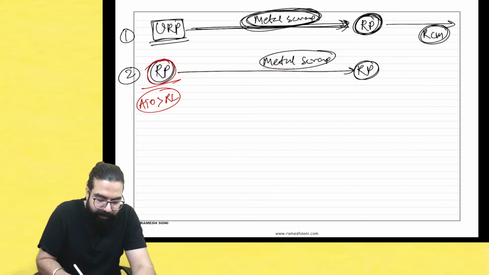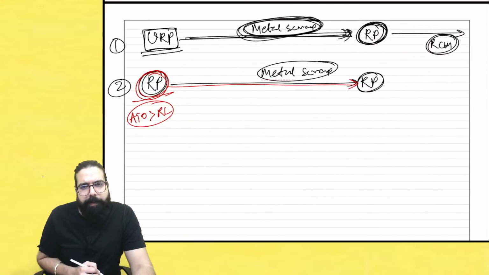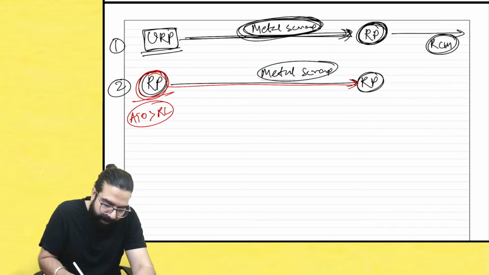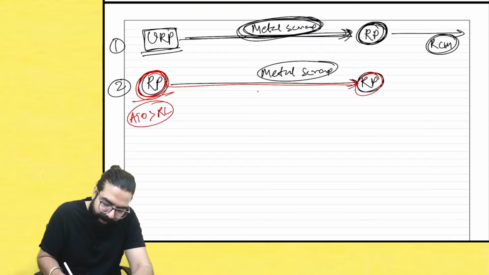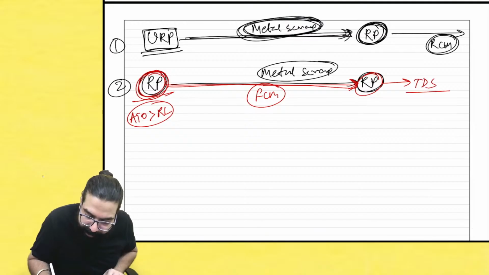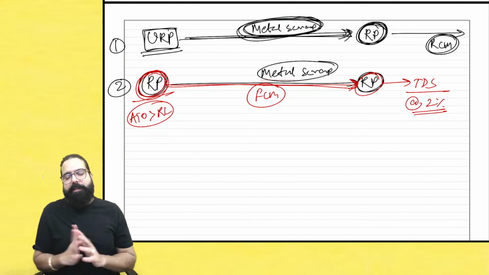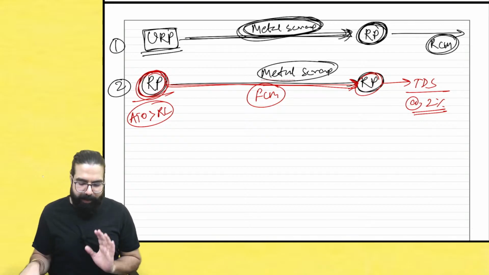Then this registered person will go ahead and supply metal scrap to another registered person. So people remember one thing, registered. Then RCM will not come. Then in this scenario, FCM will come. He will go ahead and charge the GST as a forward charge. But this guy has to go ahead and deduct TDS at the rate of 2%: 1% CGST and 1% SGST. People, are we clear with this point? Tell me one thing. Will you remember this point?